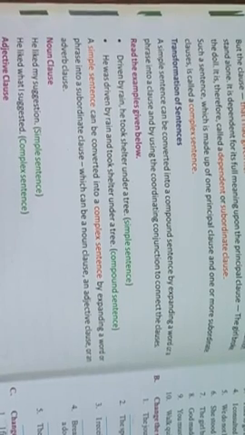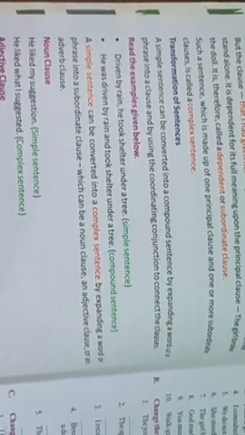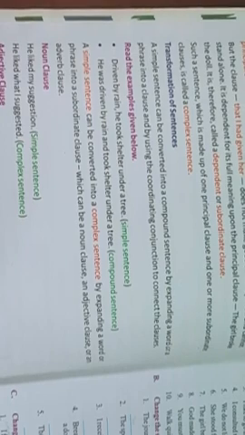Welcome back, students. This video is the second part of the chapter Sentences, Simple, Compound and Complex. I hope all of you have gone through the first video of this chapter.